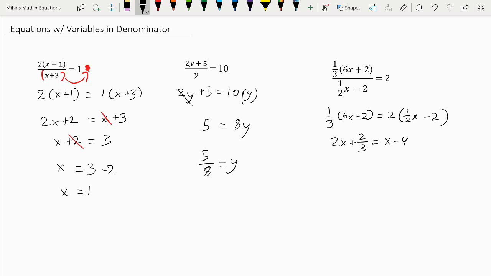So here we have this normal looking equation. Now let's subtract x from both sides to isolate our variable.